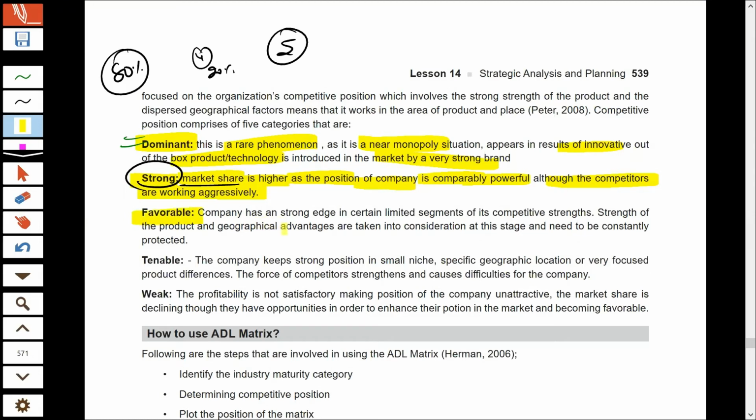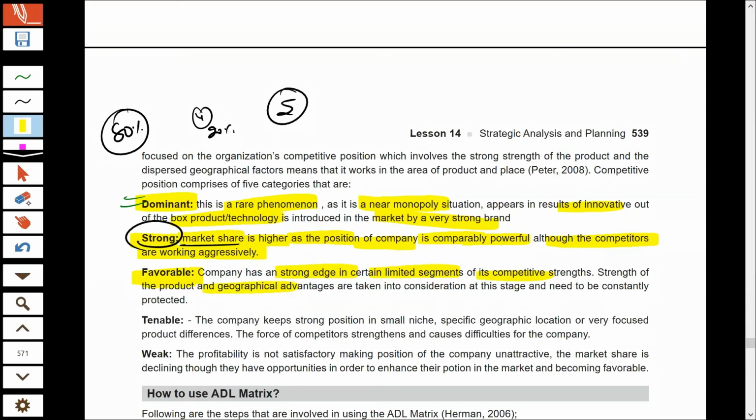Favorable is a position wherein the company has an edge over the competitors in certain segments. The company may have a strength of product, may have geographical advantages, but still there are competitors who are giving you a tough fight. Favorable is also considered as a position where the industry is fragmented and there are no clear industry leaders. So there may be competitors who have almost equal market share. Supposedly the industry has a variety of competitors, but if there are 3 competitors who have maybe 30% and 30% market share, this is considered a favorable position.